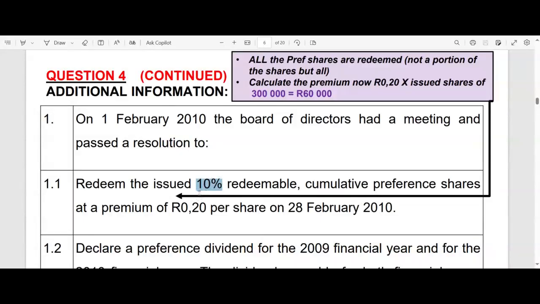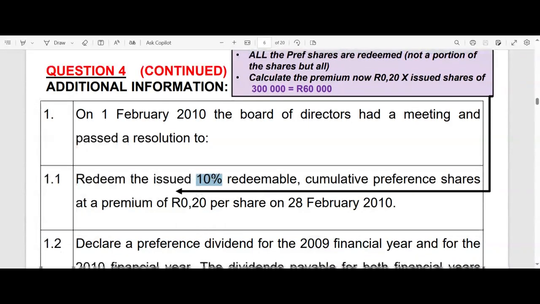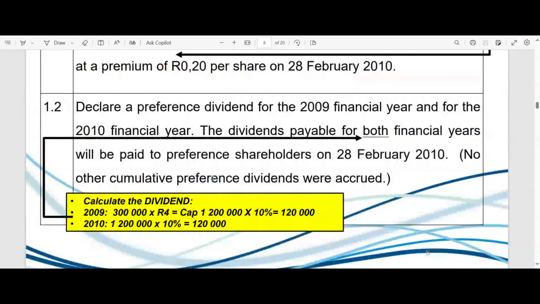So they only get their 10%, but on the value of the shares, which we've already calculated for ourselves, is 1.2 million. The 300,000 times the issue price. So the capital that we have of those investors is 1.2 million rands, and they are getting a dividend for 2009 of 120,000 and also 120,000 for 2010. Then our dividends are up to date at the date of the redemption when that takes place.